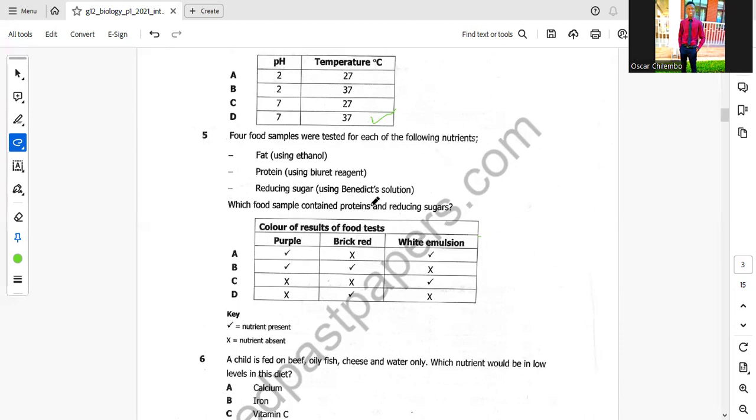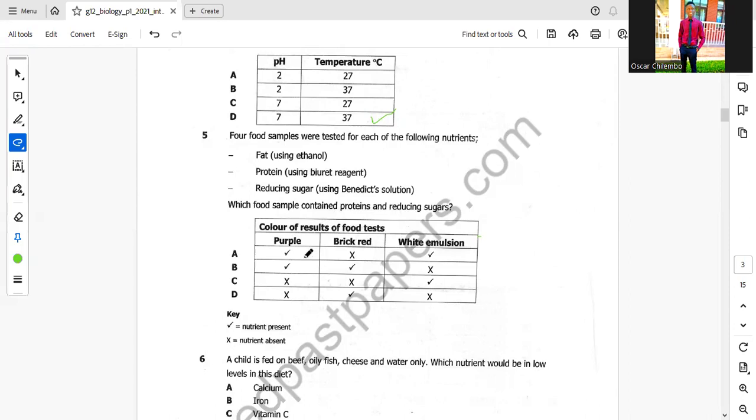This is how this test should be done. So we'll go on to our multiple choice. Purple was present, yes, and brick red was absent. This is trying to say that protein was there, but reducing sugar was not. So this is wrong because they want the reducing sugar as well.